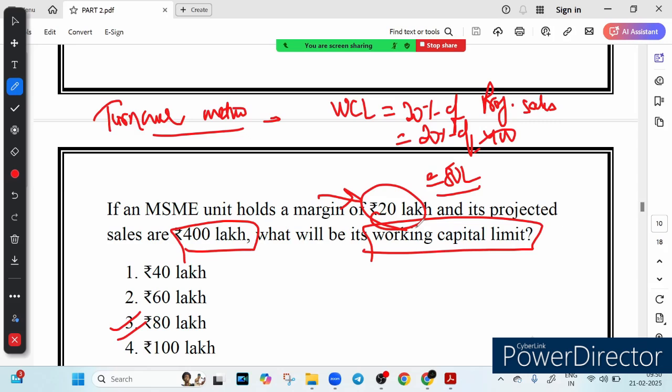So what we learned, that imagine a manufacturing unit expecting annual sales of 400 lakh. To run smoothly, it needs a working capital loan from a bank. Using the turnover method, the bank allow 80 lakh as a working capital limit, right? So what we learned, turnover method, working capital limit is 20% of the projected sale, and formula is quite simple, and margin does not affect this calculation directly. That is why it is just given to confuse you, right?